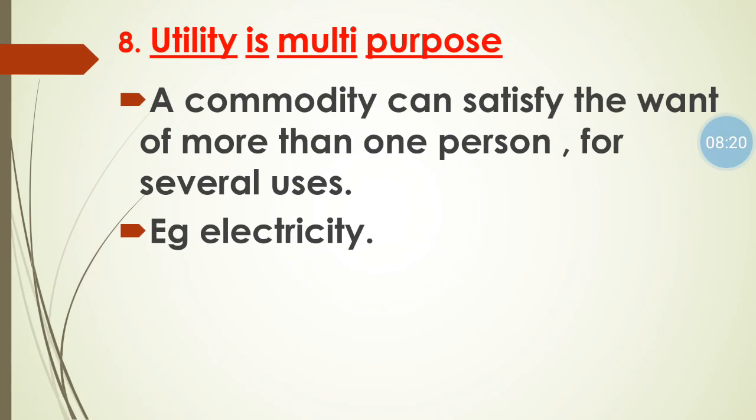Next is utility is multi-purpose. Some commodities have the power to satisfy more than one person, and some commodities we can use for many uses. Utility being multi-purpose means some commodity has the power to satisfy more than one person and we can use that commodity for many purposes, such as electricity.